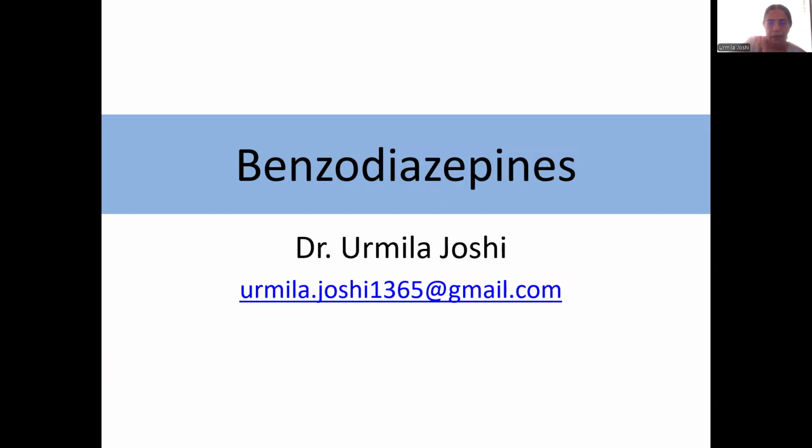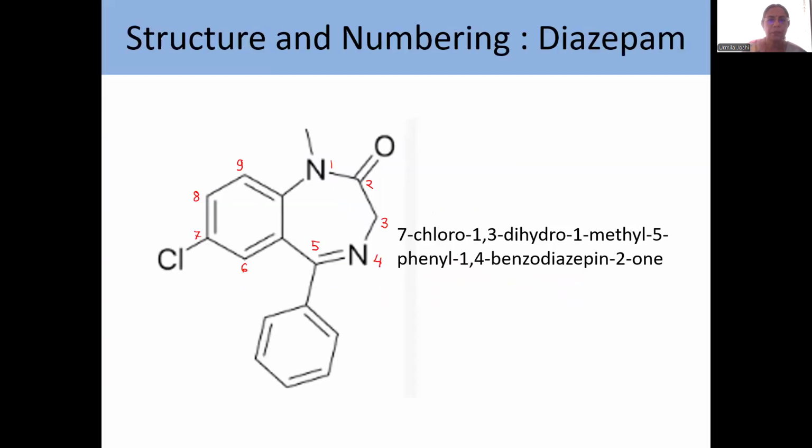Okay, so let us start with benzodiazepines. Benzodiazepines, like barbiturates, are sedatives, hypnotics. They are also anxiolytics and they are anticonvulsants. Now, let us have a look at their structure and numbering.